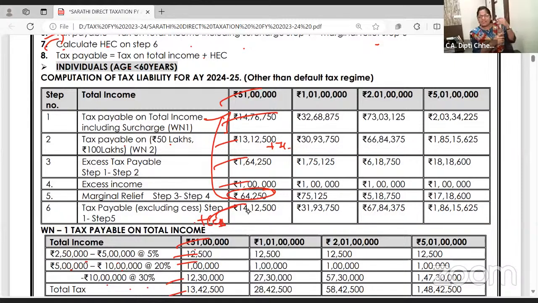Is this class enough? Please let me know. Should we do the default tax regime now or tomorrow? The default tax regime detailed lecture is already there as tax amendment lecture 1, along with problems solved. You can check there also. Shall we continue? Half an hour more.